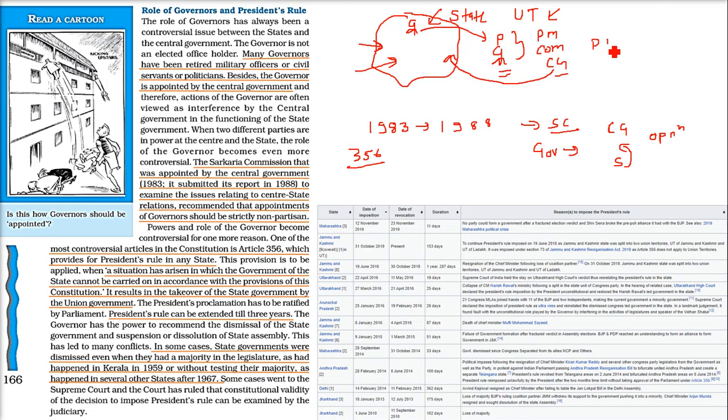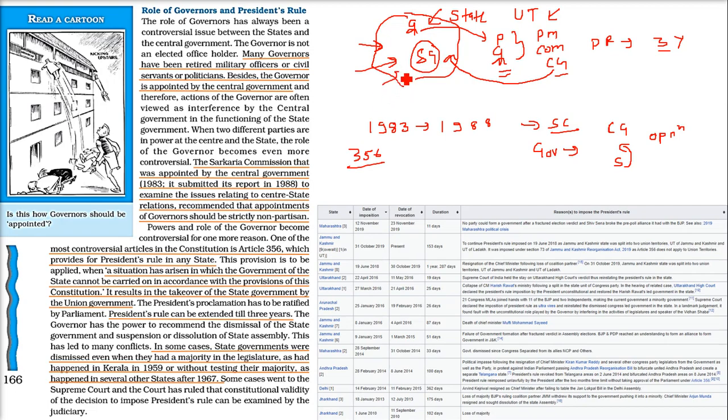And this is how it can be done. This President's rule can be extended to 3 years. It is quite a long time. And it is being seen in the past, the state governments have been dismissed.